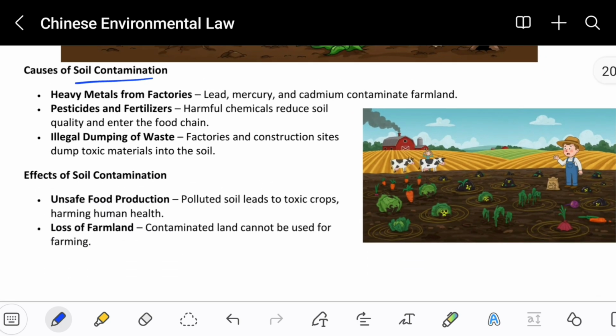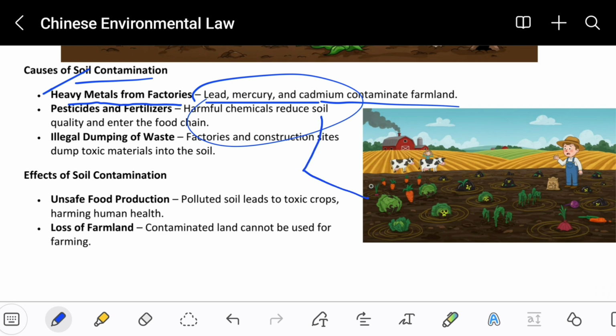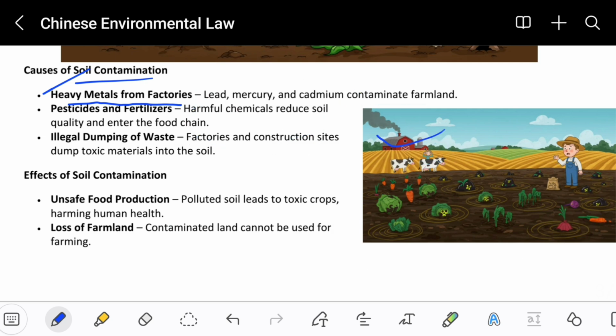So how is soil contamination caused? First reason is heavy metals from the factories, lead, mercury, and others, which contaminate farmland. So basically these harmful gases are going inside the soil and producing very toxic vegetables for us, and some vegetables might not grow because of the toxic soil. So how does this soil get toxic? Because the presence of industry is going to pollute the soil.